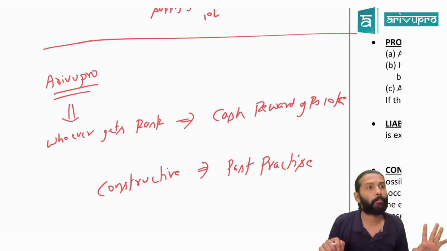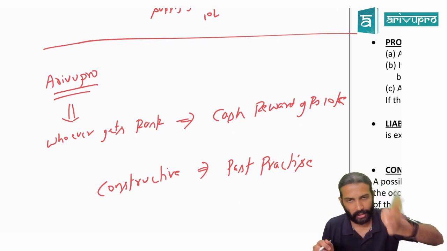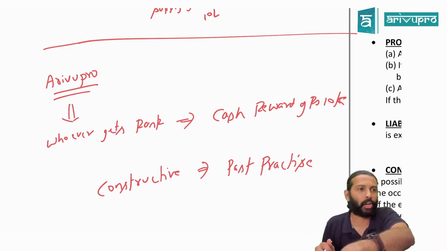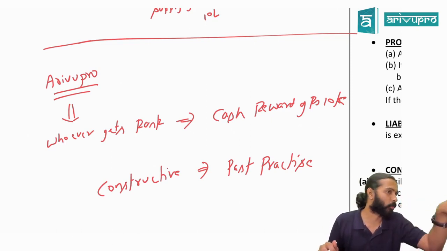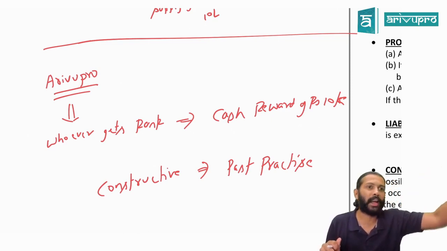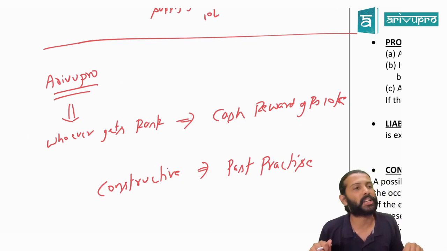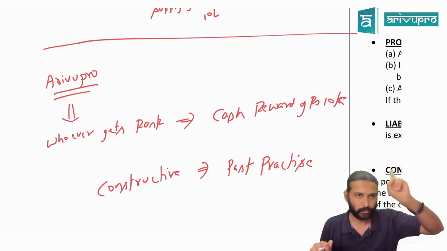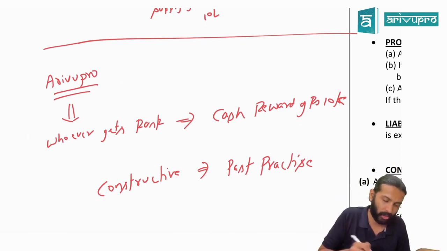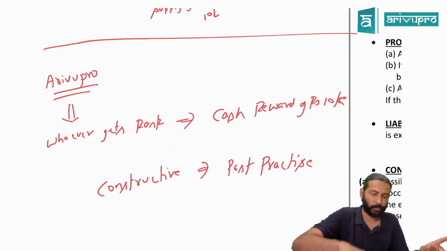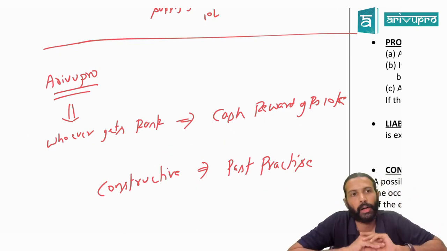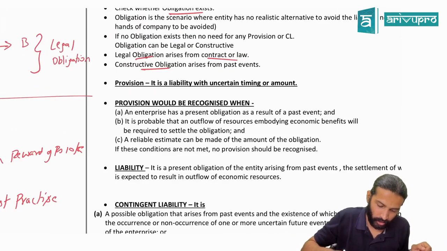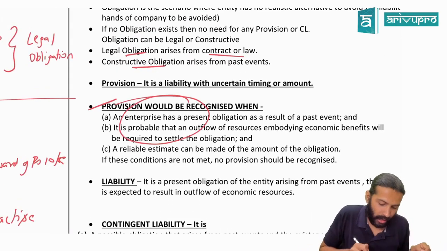So we understood now. Only if an obligation is there will you think about creating a provision or disclosing a contingent liability. Obligations are of two types: legal and constructive. Legal means that which comes as part of law or a contract. Constructive means those obligations which arise due to previous trade practices or customs. So far, good.